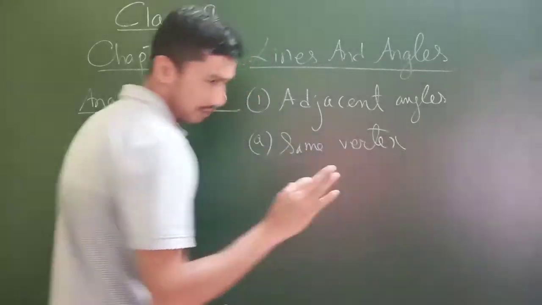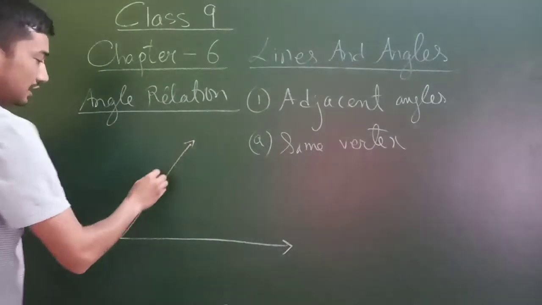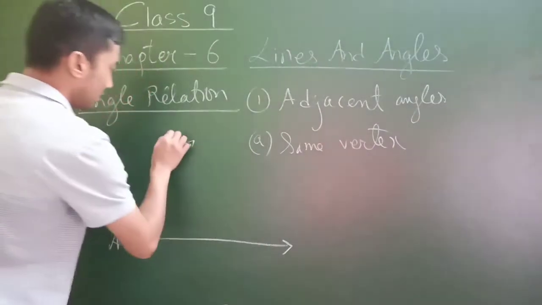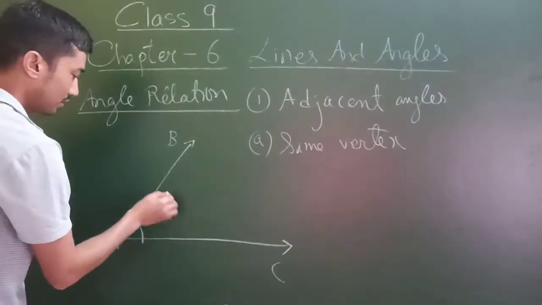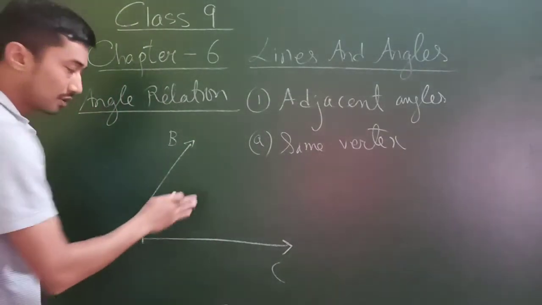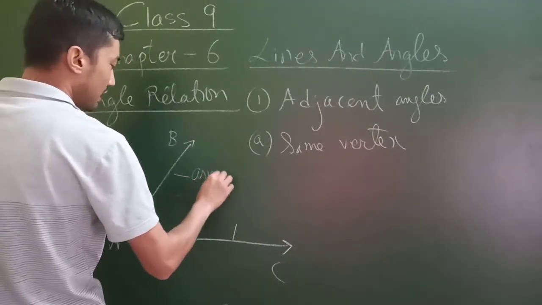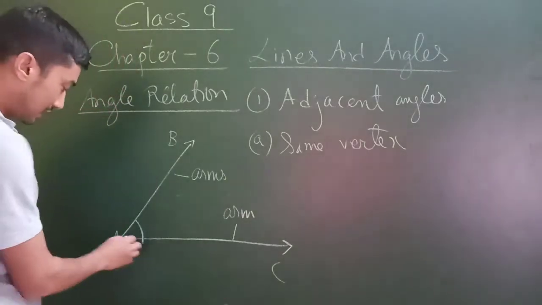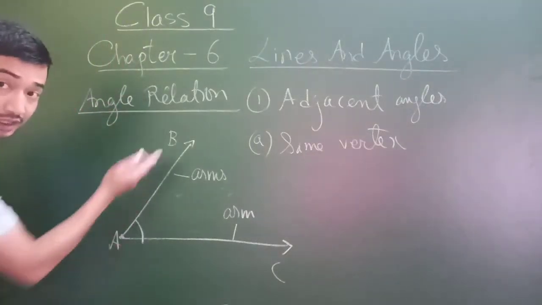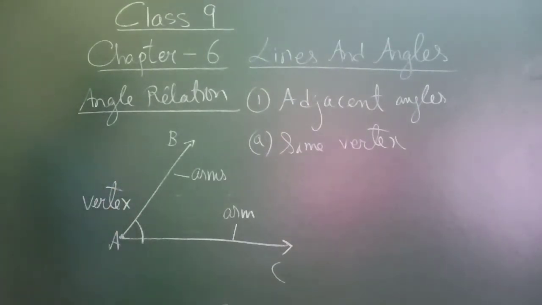Sorry, I forgot to discuss two things. This was the interior, this was the exterior. These two are also called arms of the angle. And the common point where the two rays meet is generally called the vertex.